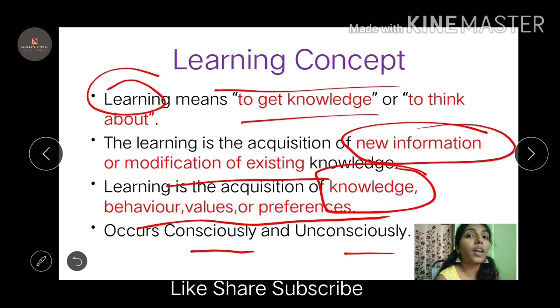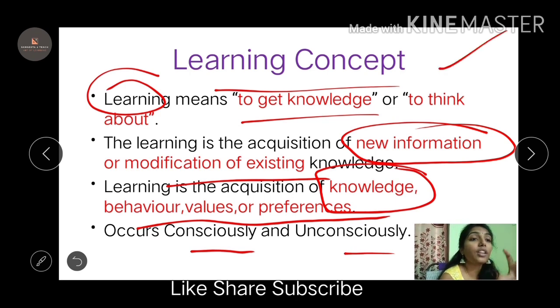Unconsciously is when it happens when you meet some people, you talk to some people, you try to understand, and you learn something unconsciously. Maybe he has used some new word and you started using that word. Unconsciously you store that in your mind and you start using those words. So this can be conscious and unconscious. So this is the concept of learning.